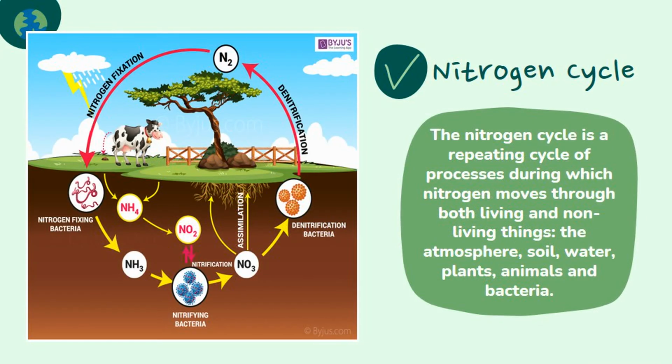The nitrogen cycle is a repeating cycle of processes during which nitrogen moves through both living and non-living things: the atmosphere, soil, water, plants, animals, and bacteria. In order to move through the different parts of the cycle, nitrogen must change forms such as nitrogen gas, nitrogen oxide, nitrogen dioxide, and many more. There are 5 stages in the nitrogen cycle: fixation, mineralization, nitrification, immobilization, and denitrification.